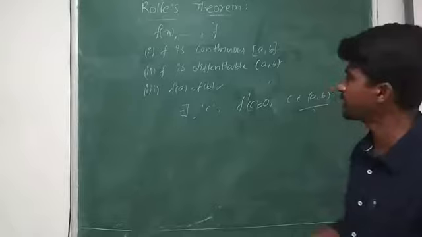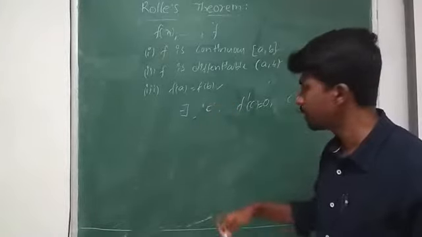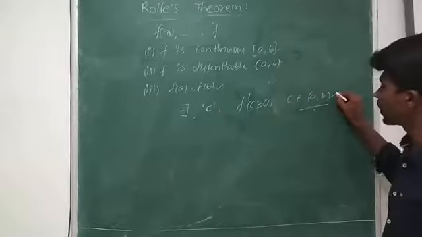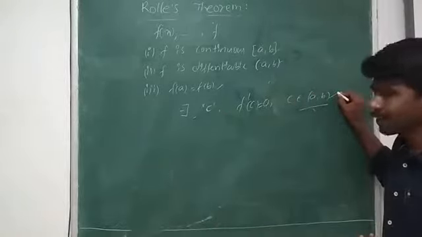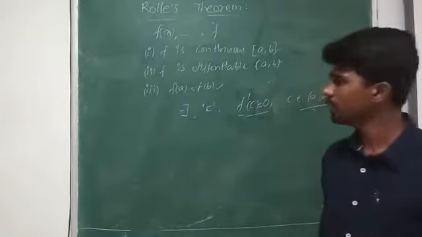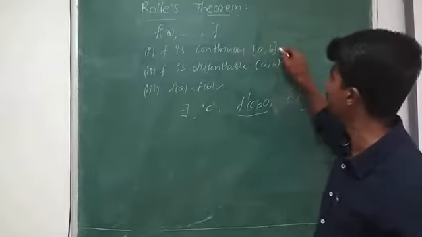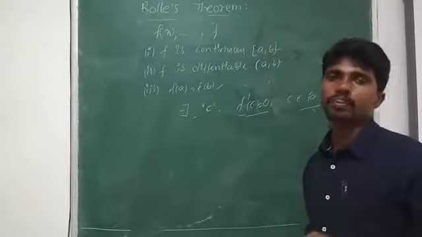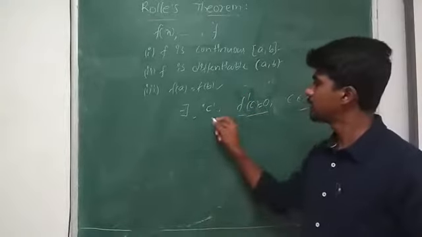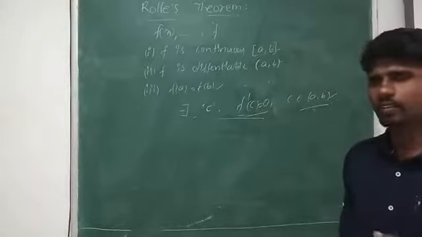Means there exists a number, element, whatever we say, a c which belongs to (a, b) and which makes f dash of c equal to 0. This happens only if the function satisfies all the three conditions. If the function fails in any one condition, then this does not happen. Okay.